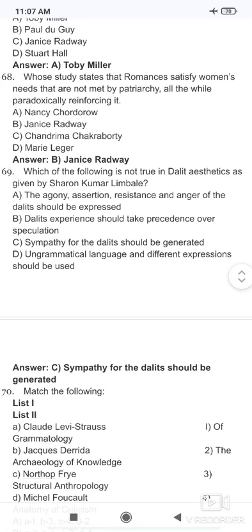Okay, so the agony, assertion, resistance and anger of the Dalit should be expressed. So here our correct option is sympathy for the Dalit should be generated. Which of the following is not true? The agony, assertion, resistance, it is true. Dalit experience should take precedence over solution, it's true. Sympathy for Dalit should be generated, it's not true.